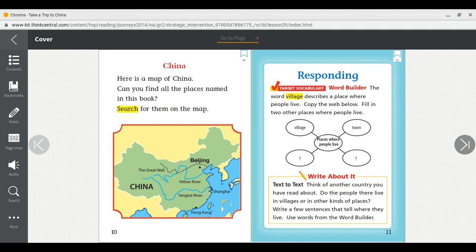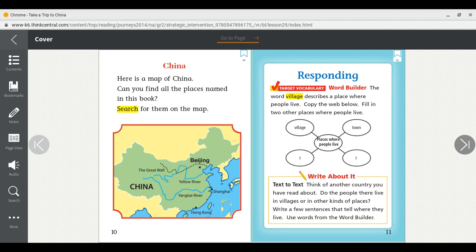China. Here is a map of China. Can you find all the places named in this book? Search for them on the map. Look at the map on page 10. Can you find the word China on the map?